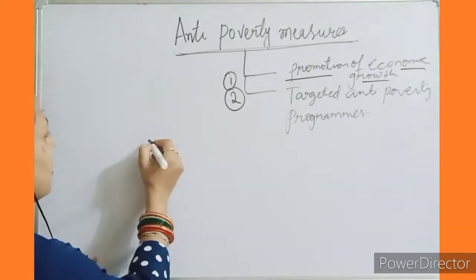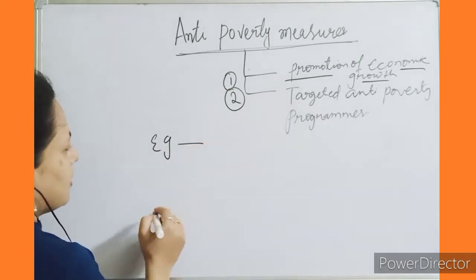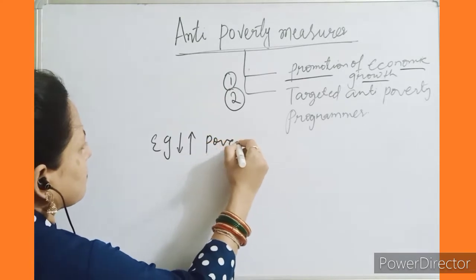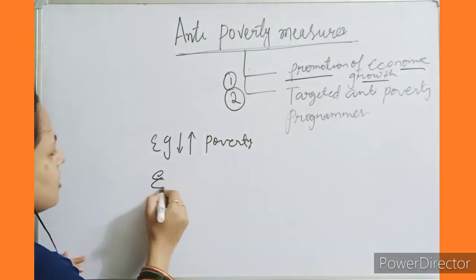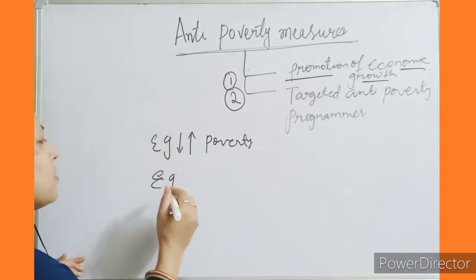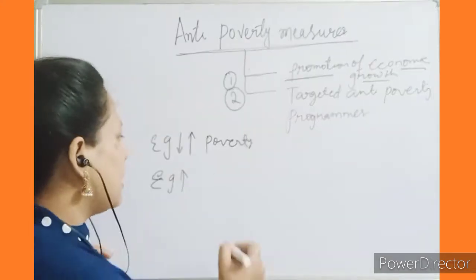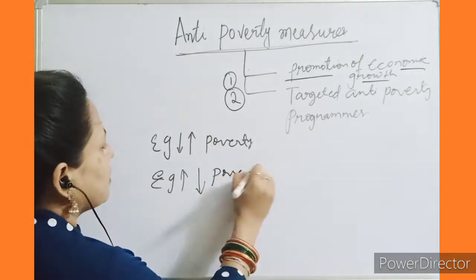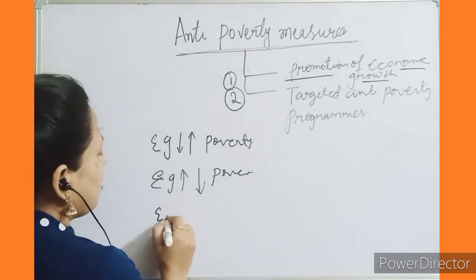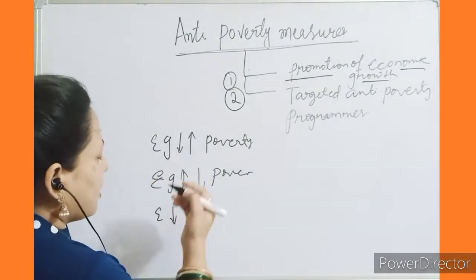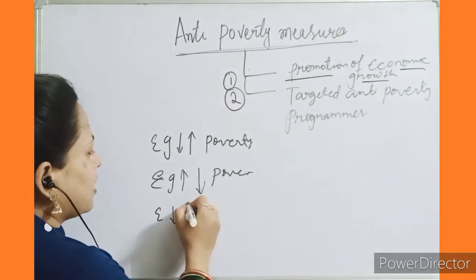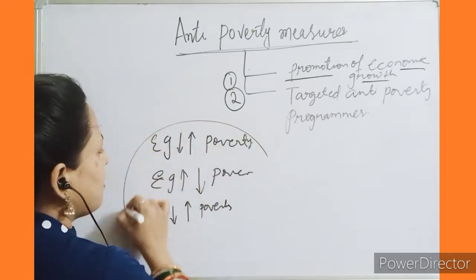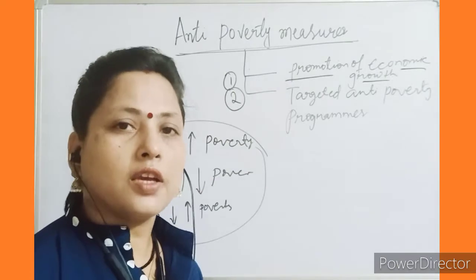You know that economic growth has a vice versa relation with poverty. If there is economic growth, if there is an increase in income, then definitely poverty will go down. Whereas if the economic growth goes down, or the economy of a country or of a place goes down, then definitely poverty will increase. So this is the vice versa relation between poverty and economic growth.